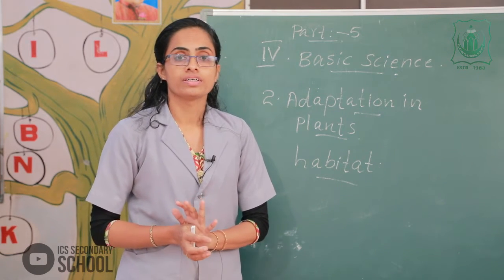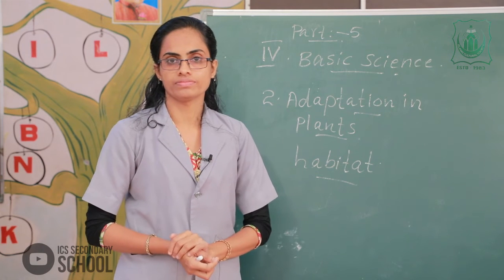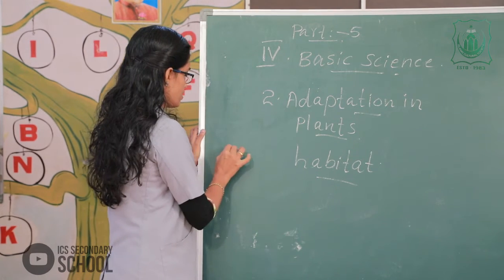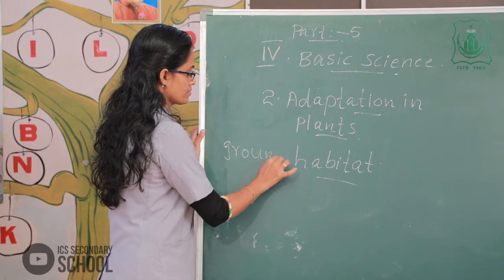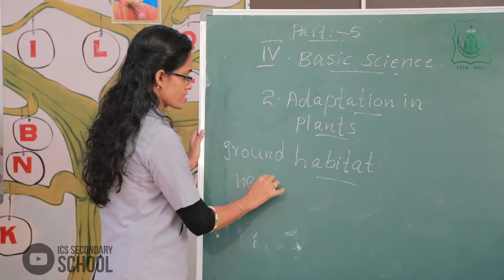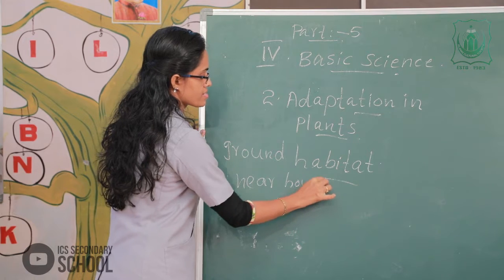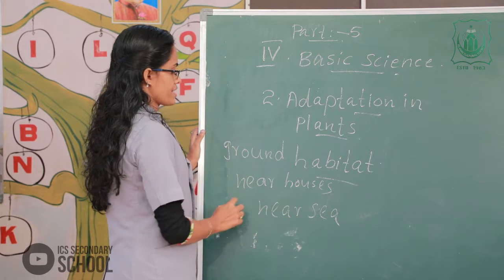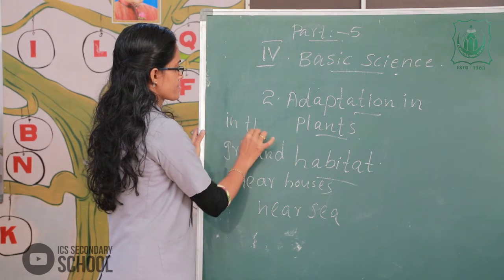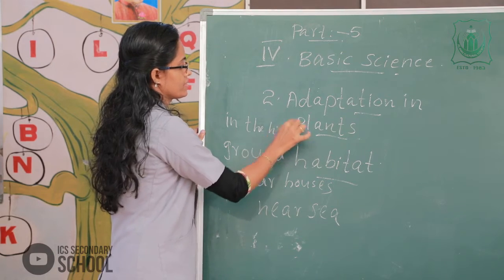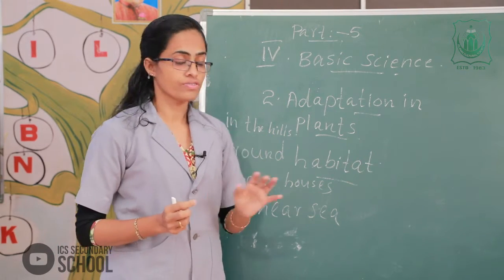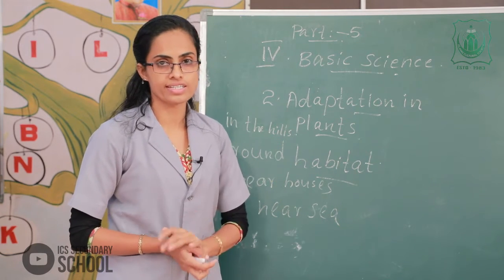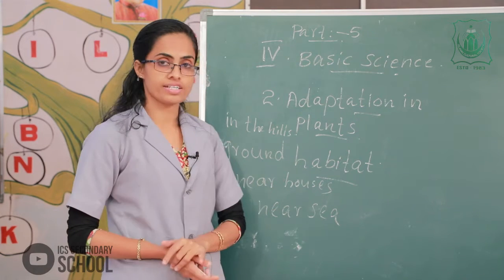The beginning, the plants grow everywhere. From where? Ground. Near houses, near sea. Next, in the hills. Plants grow everywhere, on the ground, near houses and in the hills. Next, near sea.